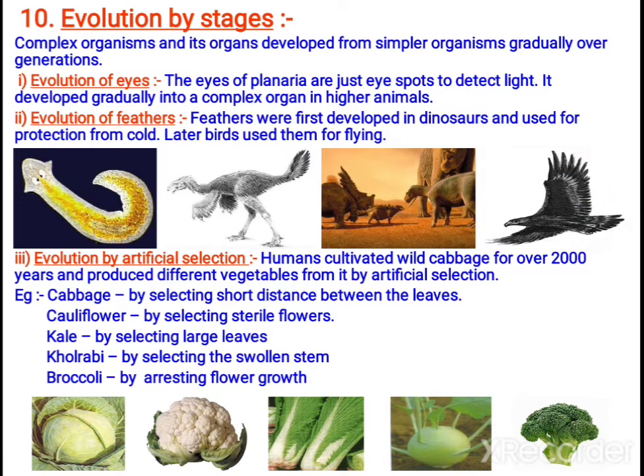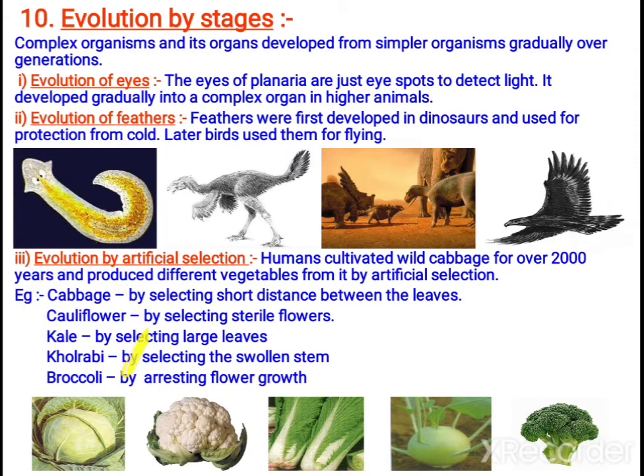Next, let us study evolution by artificial selection. Here humans cultivated the wild cabbage over 2000 years and produced different vegetables by means of artificial selection. One is natural selection, the other is artificial selection. If selection is done by human beings, you call that artificial selection. Now let us see the different types of cabbage.